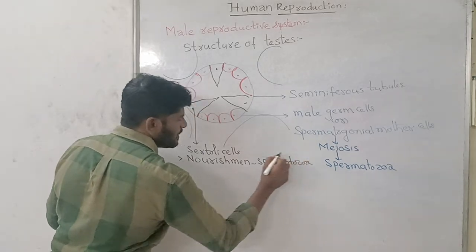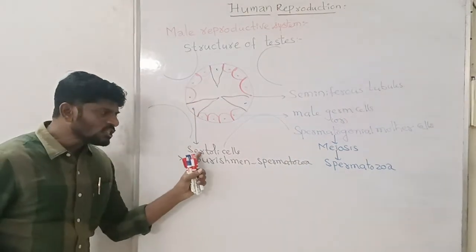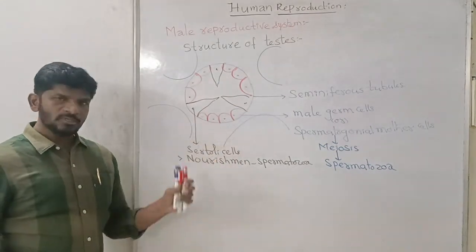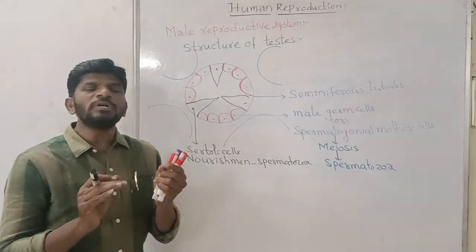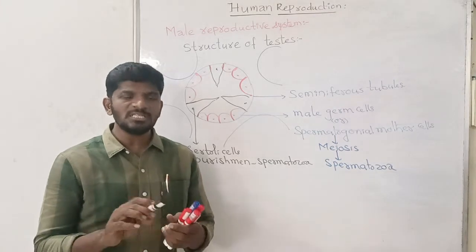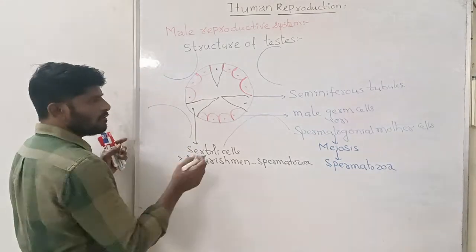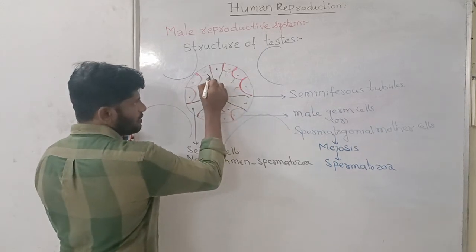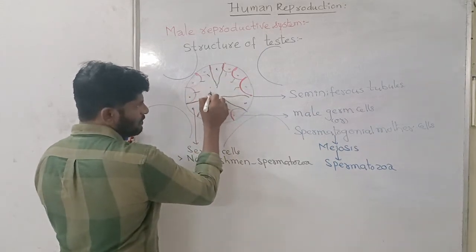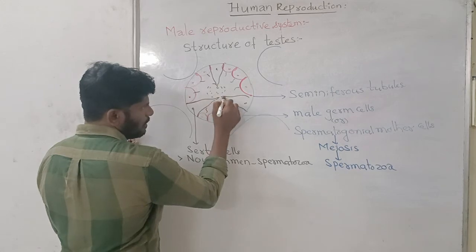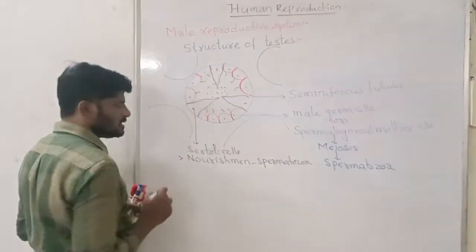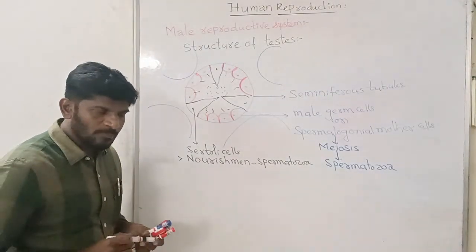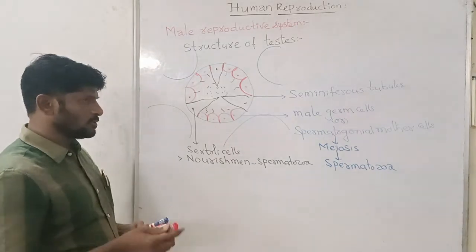Okay, these are the two types of cells lining the seminiferous tubule. From the spermatogonial mother cells, because of the meiotic division, the spermatozoa are formed, and the Sertoli cells help in the nourishment of the developing spermatozoa.